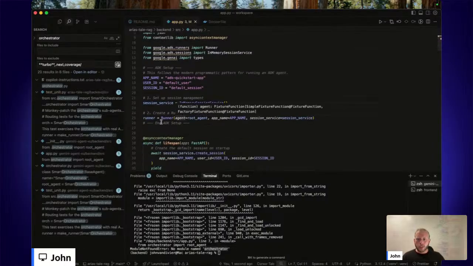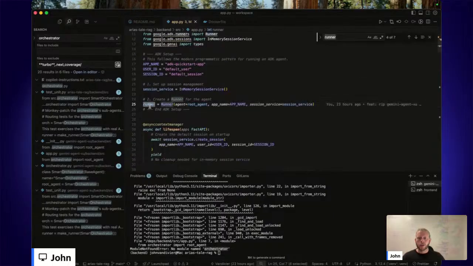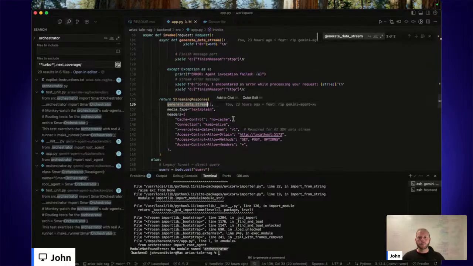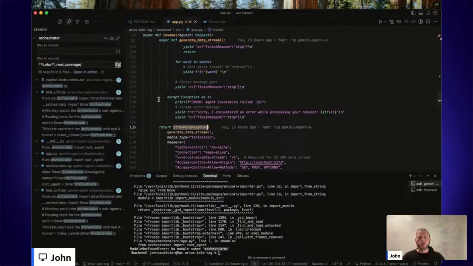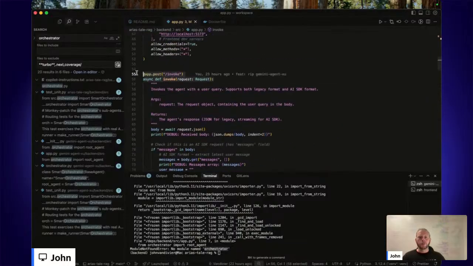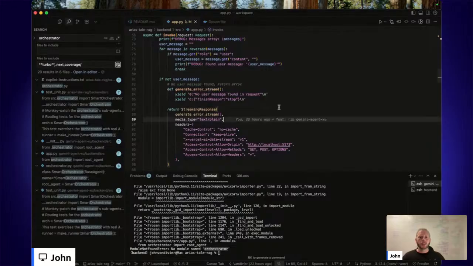But just so that you can get a little more context on what's going on, we can see here's the runner. And the runner is running asynchronously to generate a data stream, which is returned to the client when the invoke API is called. So when we get to the UI, I will be sending a post message to the invoke endpoint, and that will produce a response that's sent to the UI in a way that the UI can parse.